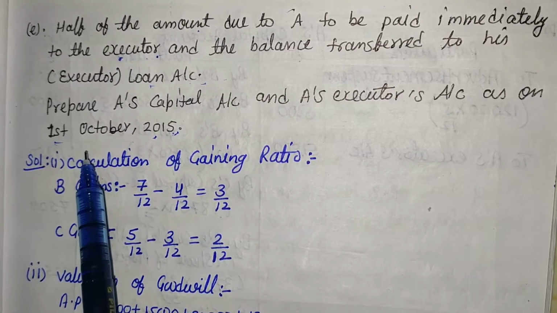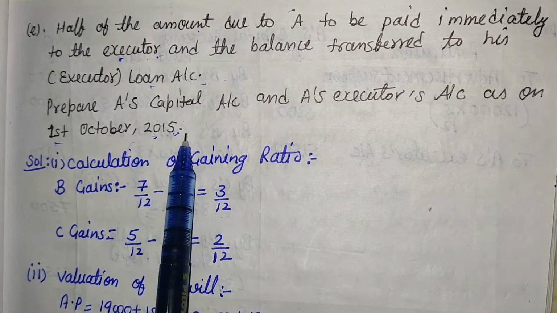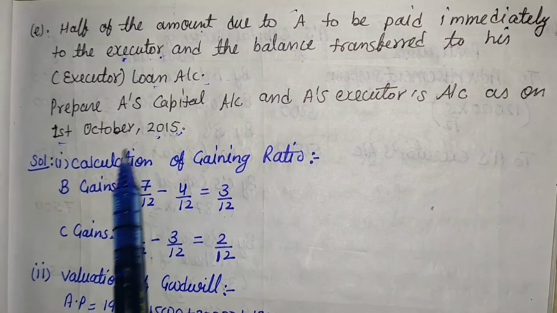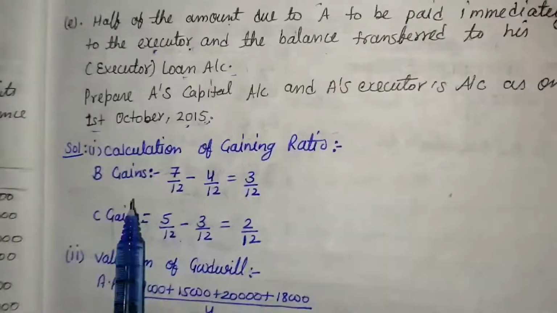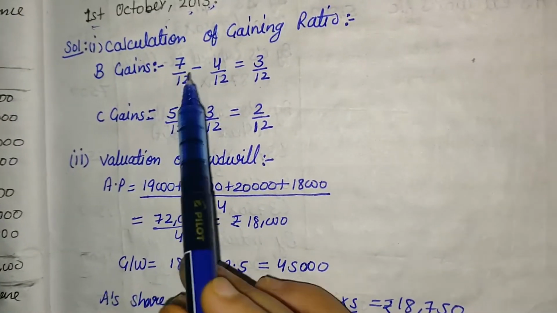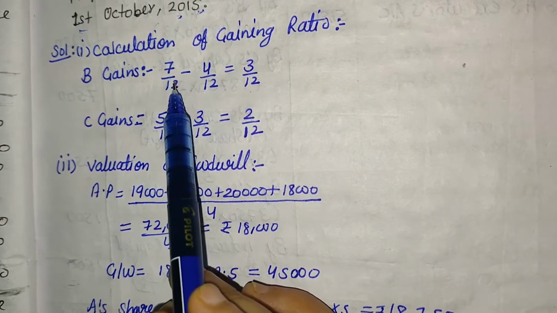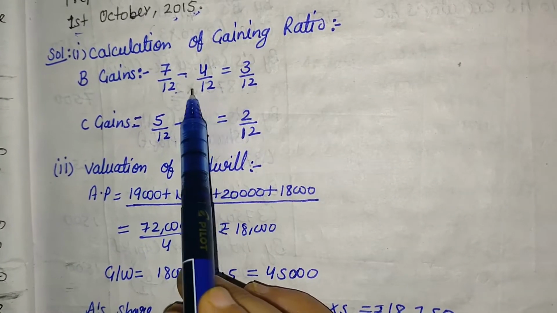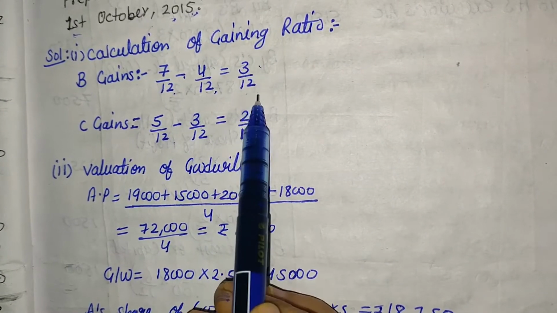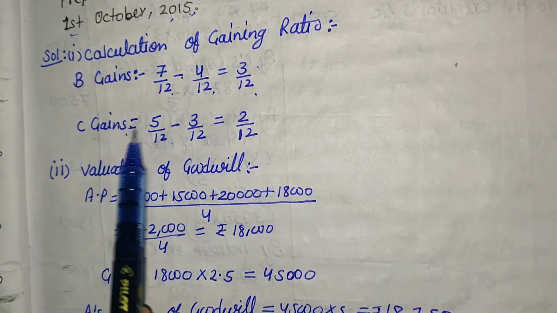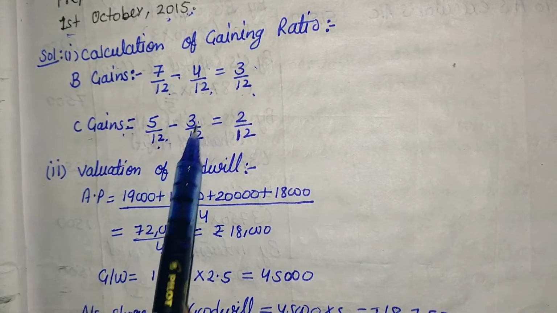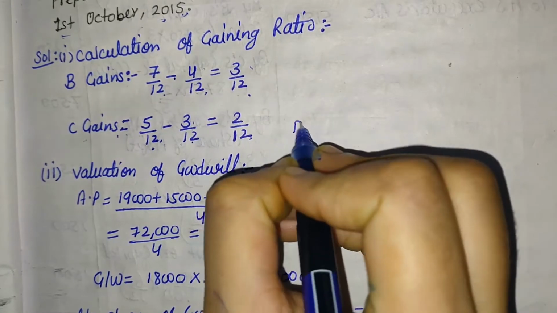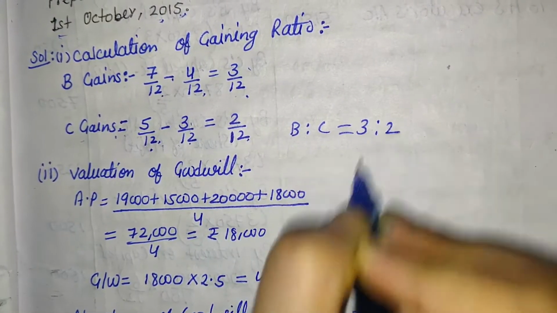So first of all we will have to calculate gaining ratio, and what is the formula of gaining ratio? That is new ratio minus old ratio. After A's death, who is the remaining partner? That is B and C. So we will have to calculate gaining ratio of B and C. So new ratio of B is 7/12, and old ratio of B is 4/12, which is given in the question. After that we get 3/12. Same as C gains 5/12 their new ratio and 3/12 their old ratio. After that we get 2/12. So gaining ratio of B and C is 3:2.